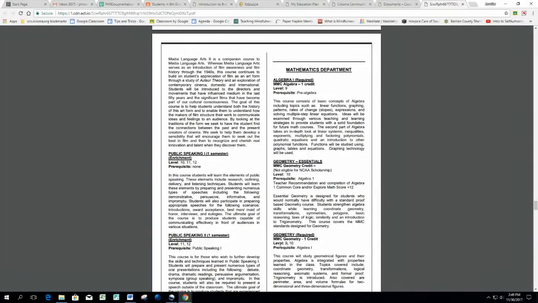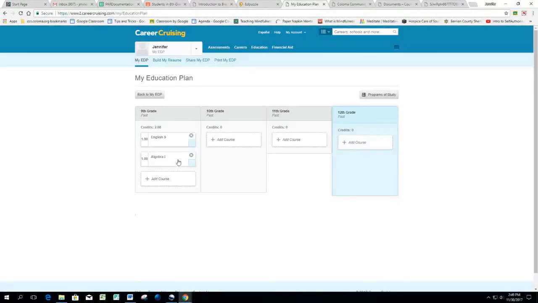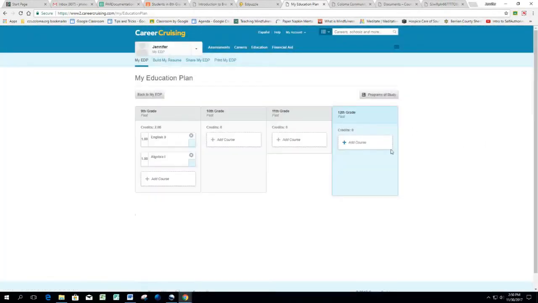You can see it's required. It's a Michigan Merit Curriculum requirement, worth 1 credit. It's for 9th and 10th grade students, prerequisite, Algebra 1. So you have to have completed Algebra 1 successfully to be able to be enrolled in geometry. Okay? So you're going to go back to your education plan, and if you need to add geometry instead of algebra, you're going to do My Own Course, and you're going to follow that same procedure. The only difference is you're going to type in Geometry 1.